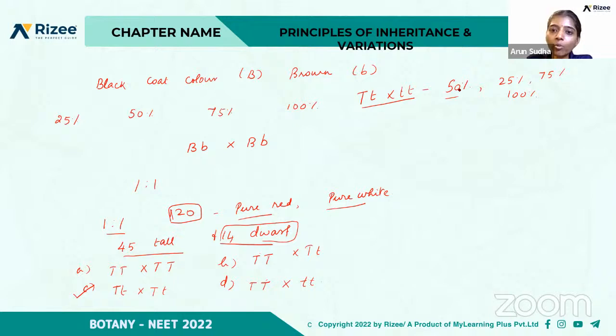Okay. So as far as this inheritance of one gene is concerned, you be clear with the different terms, and also about the back cross, test cross, and about the ratio that is obtained in the monohybrid cross, and based on this few problems they may ask. Okay. So you go through it and you practice some questions also regarding this.